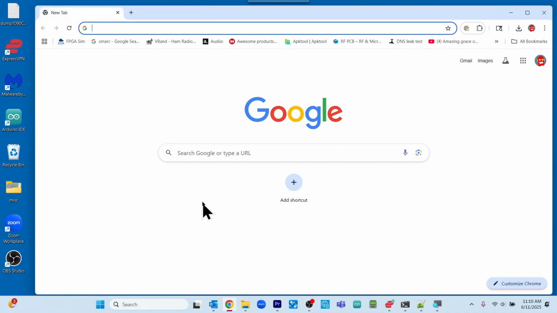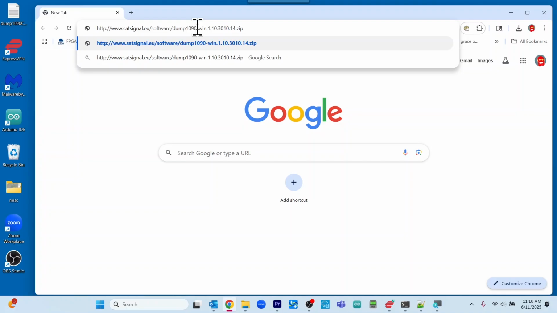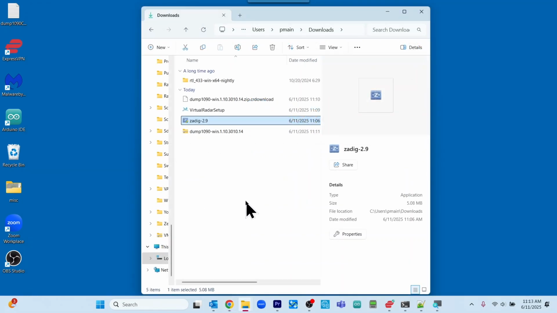We will next download a program that is called Dump 1090. Links in the video description, and we will hit enter. And we want to keep this, and that is now downloaded. The next thing that we're going to do is open up our downloads directory, and we're going to double click on virtual radar setup.